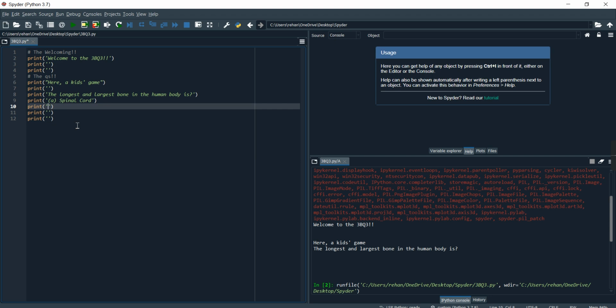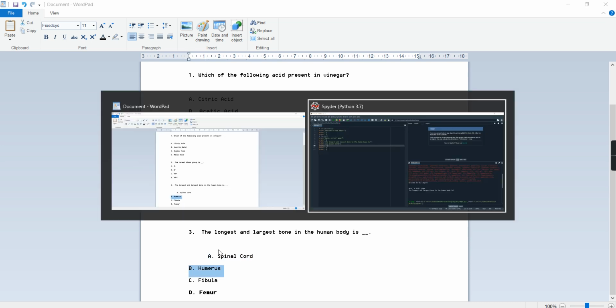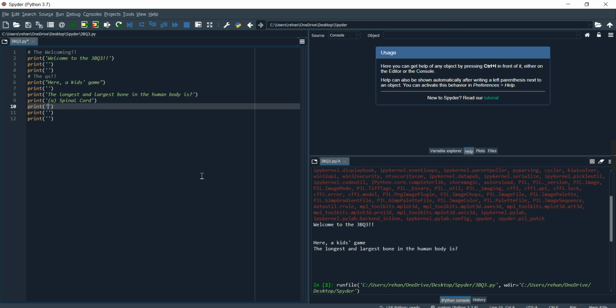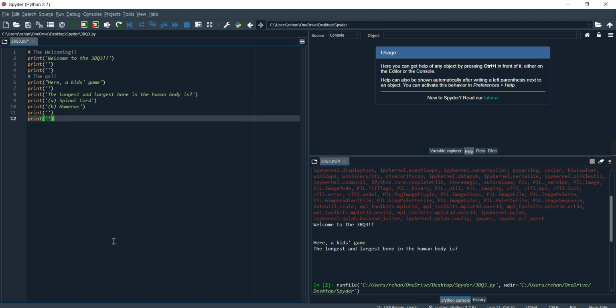Okay, over here let's write B, humerus. Humerus is on the arms. You know, I am in grade 5 and this was a recently covered topic in my grade. I remember it very well. Okay, so let's write, yep, B, humerus.